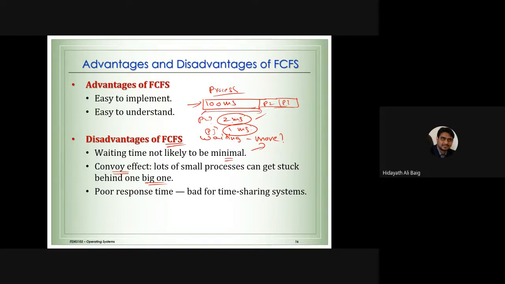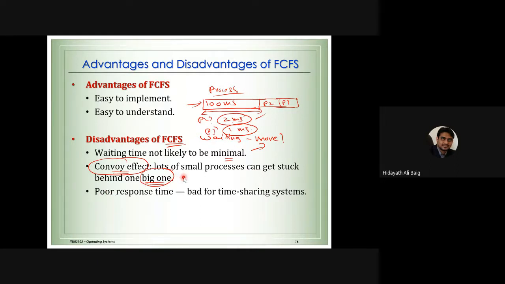It is not fair. Yeah, it is not good. That's why this algorithm has a convoy effect. So what is convoy effect? Lots of small processes can get stuck behind one big process.